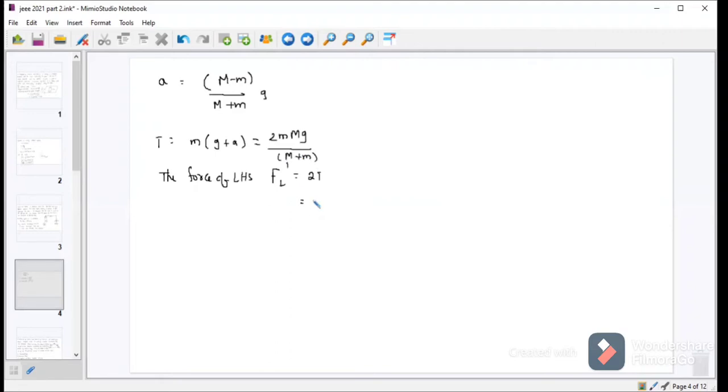So 2T means 2 into 2, 4. 4 small m into capital M into g by capital M plus small m. Let it be equation number 2.